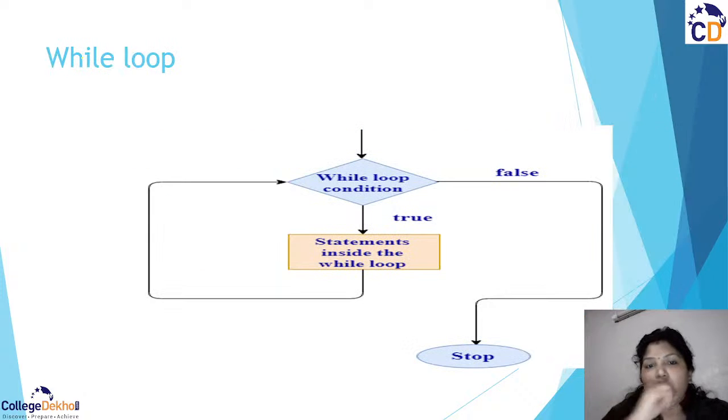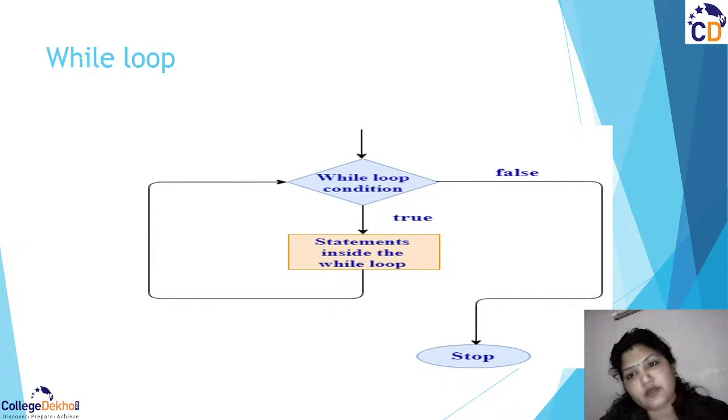So here we have the true part. In this true part we have a number of statements that are inside the loop. And if your condition is false, then we are not iterating anything; it directly jumps to the next instruction, or the next statement in the program. It is not going to enter the looping part.